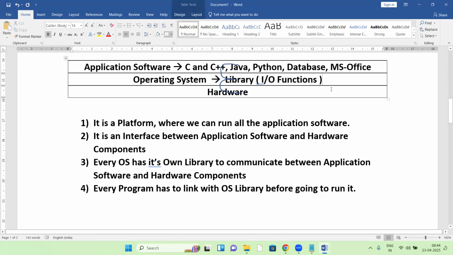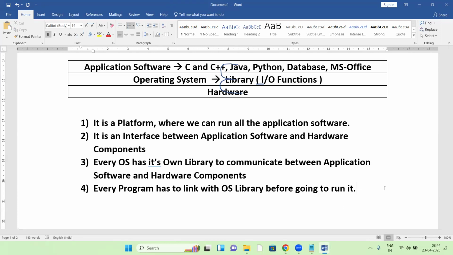That link may be static linking or dynamic linking. That topic we'll discuss in Java, how Java is an independent platform. In the next session, how Java made us independent of platform, that time we are going to discuss static link and dynamic link.